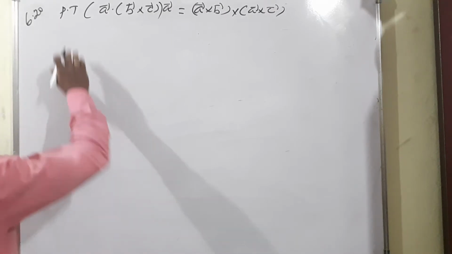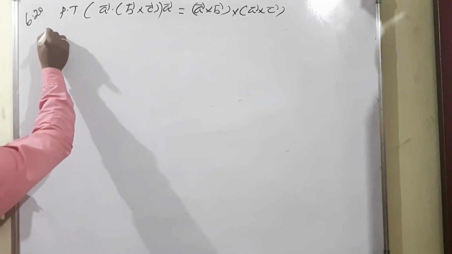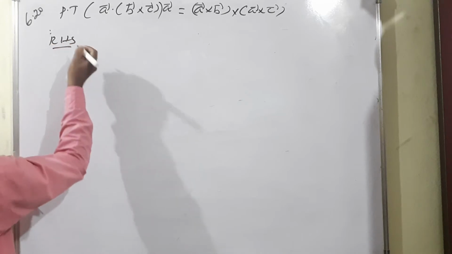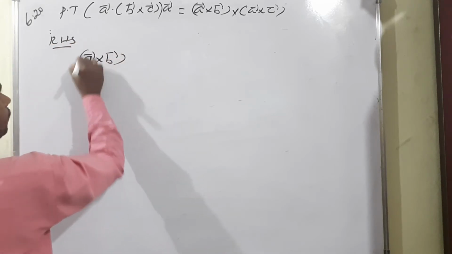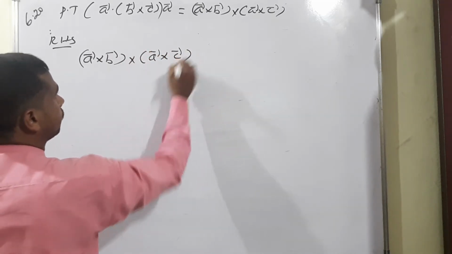Example 6.20. Prove that the question. This is also one of the important ones. Okay, so I will consider the RHS term. Right hand side, what is the term there? RHS: A vector cross B vector, then cross A vector cross C vector.